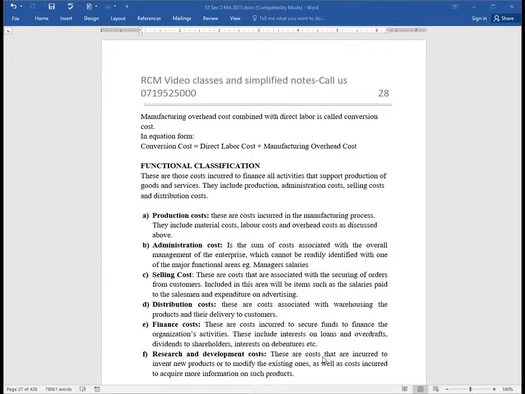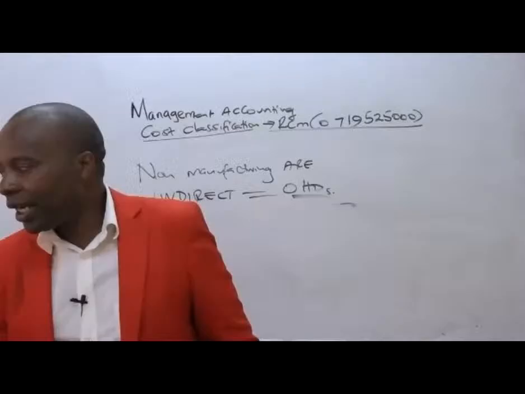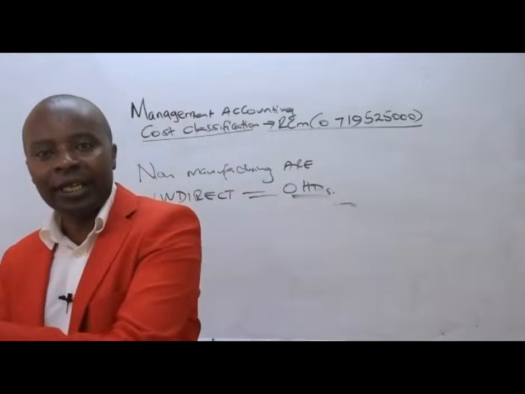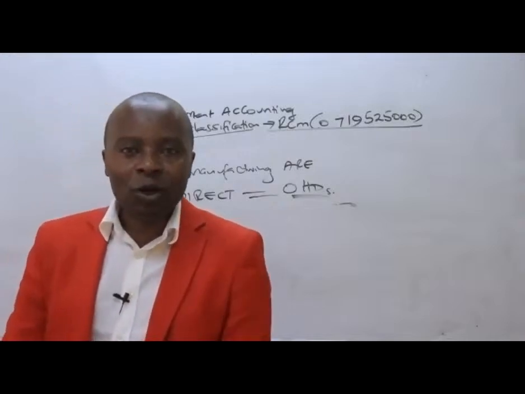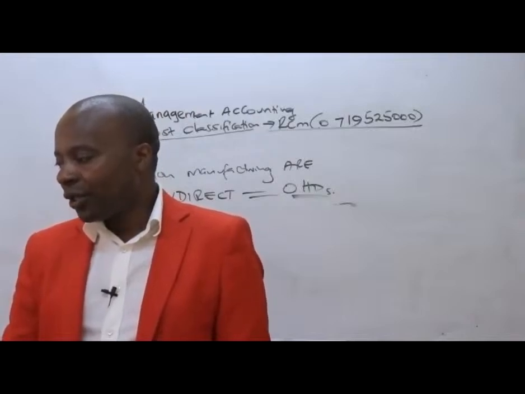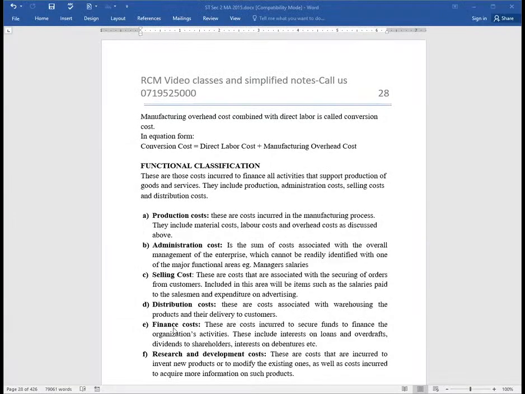For instance, if you have a distribution van, the cost of storing these finished products for the purpose of distributing them, automatically that will fall under distribution cost. So, ladies and gentlemen, we have finance cost. Of course, you need to be accounting for whatever you do in your company. So these are serious functions, so these have to be categorized. You must have costs related to that, like the wages and salaries of the accountants, etc., research and development.